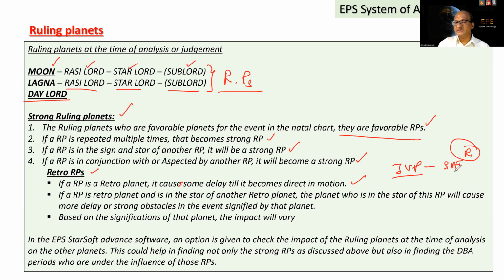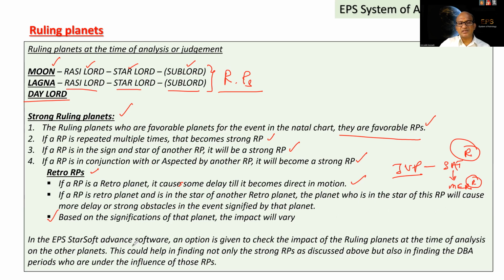Suppose that star-lord Saturn is also in the star of another planet, suppose Mercury, and that Mercury is also retro. It means Saturn retro in the star of another retro planet means that Jupiter will face a lot of obstacles, more delays and hurdles because of this. Based on the significations of that event, the impact will vary. I hope you have understood.